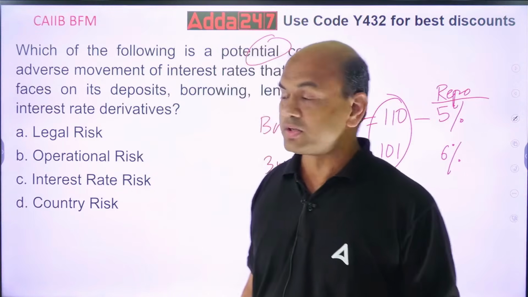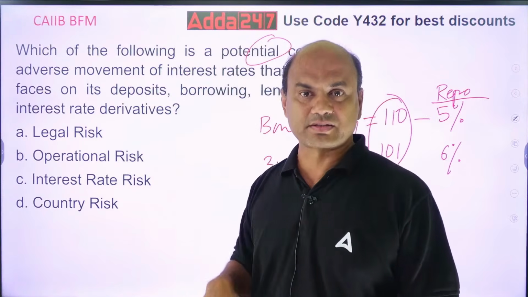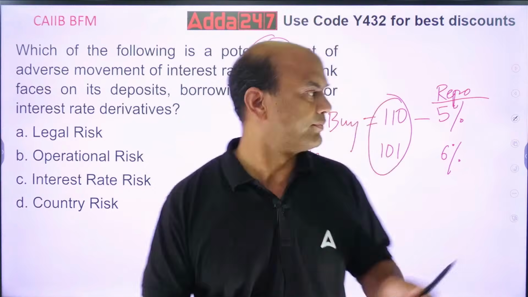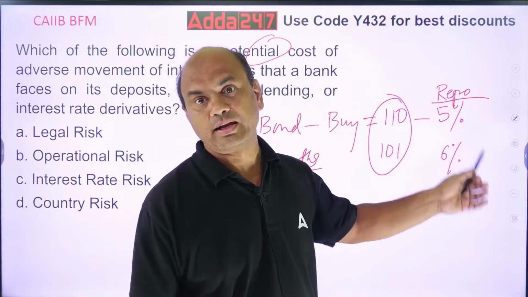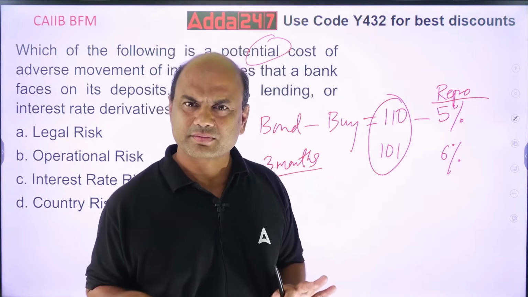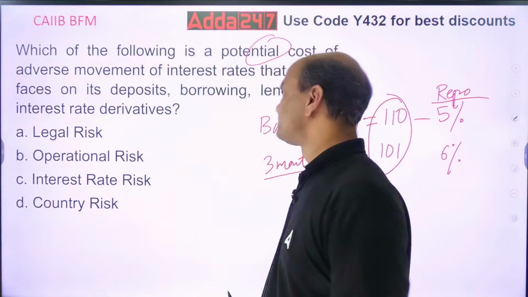So this is basically the interest rate risk or price risk. Interest rate risk and price risk are always related. This is the interest rate risk, interest rate going up, and this is the price risk, price going down. So they are related to each other. Okay? Got it, everyone?